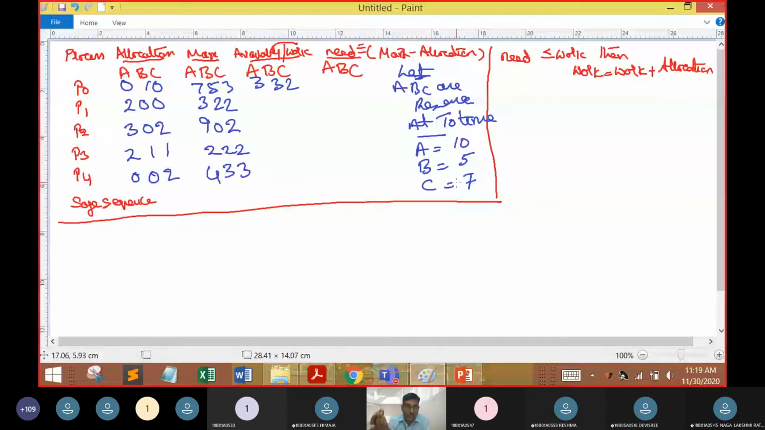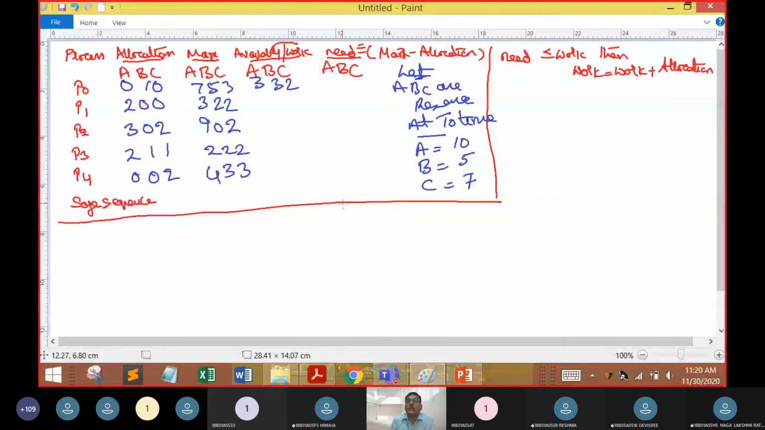Now at time interval T0, there are processes P0, P1, P2, P3, P4, and they have come and raised requests. P0 said, I want 7, 5, 3. P1 said, I want 3 instances of A, 2 instances of B, 2 instances of C. P4 said, I want 4 instances of A, 3 instances of B, 3 instances of C. Now, how is the operating system going to decide? You can work on your own along with me.